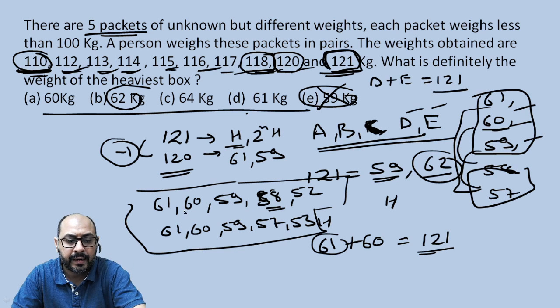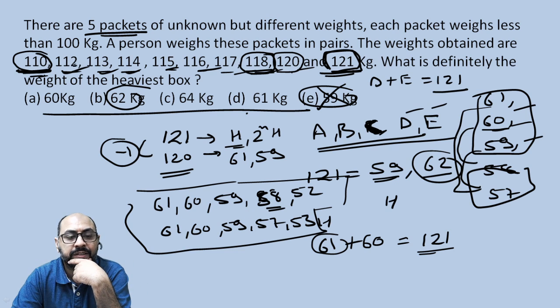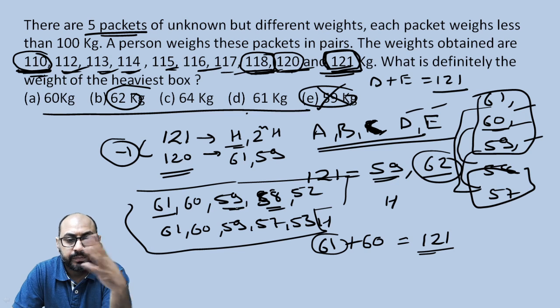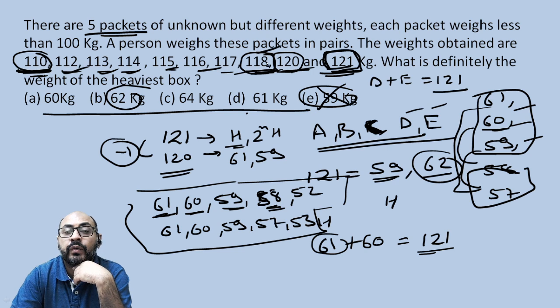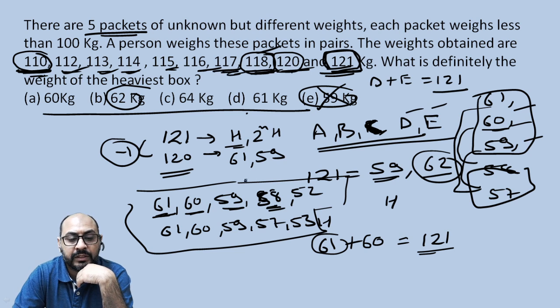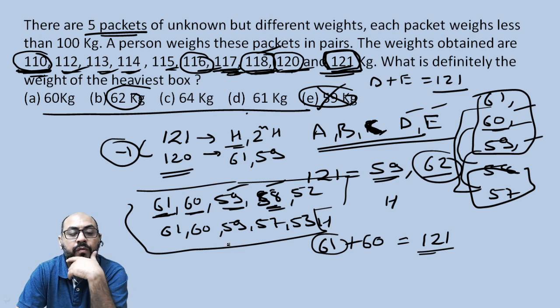Now can you add them up and create all the weights? You created 120 and 121. How do you make 118? You have 61 and 59. No, you have 61 and which one do you now use to make it? You have 60 and 58. Okay, 118 you created. How do you create 117? 59 and 58, 117 created. How do you have a sum of 116? Can you make 116?